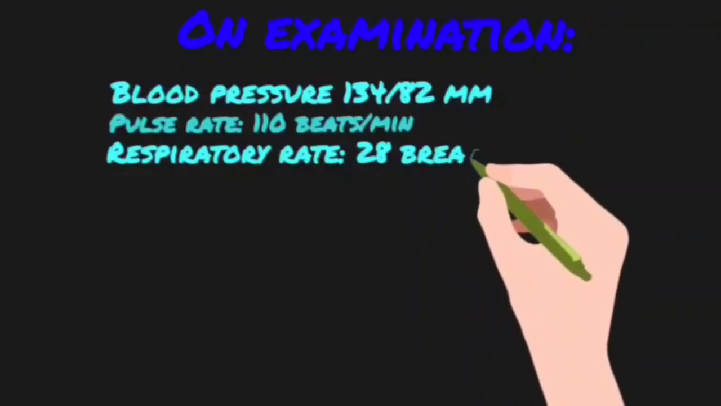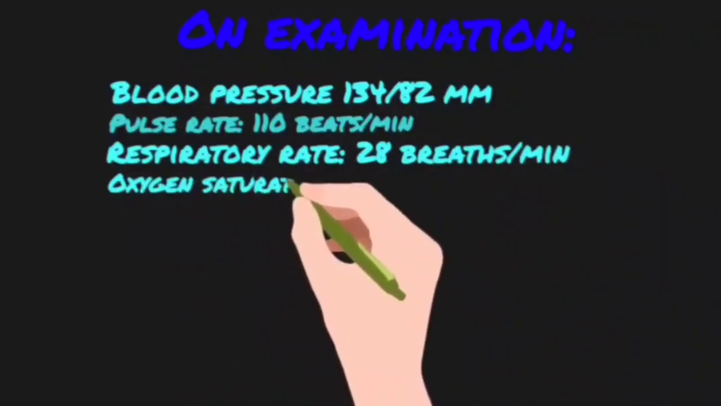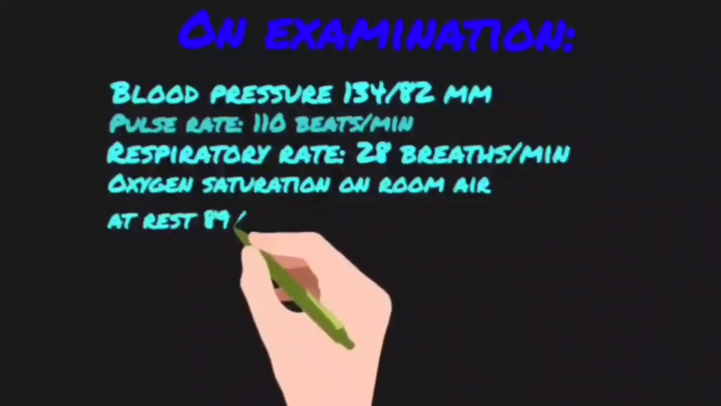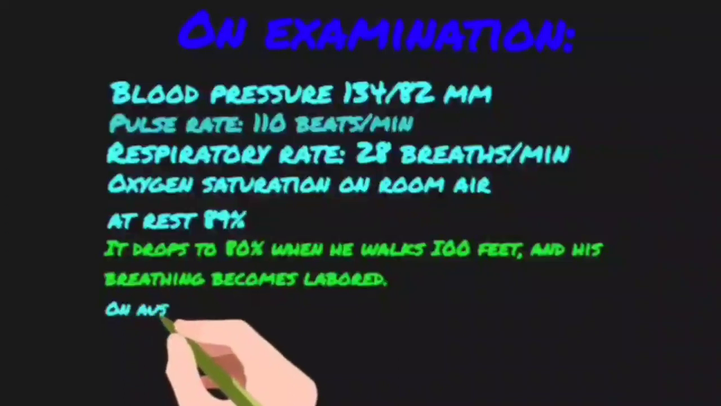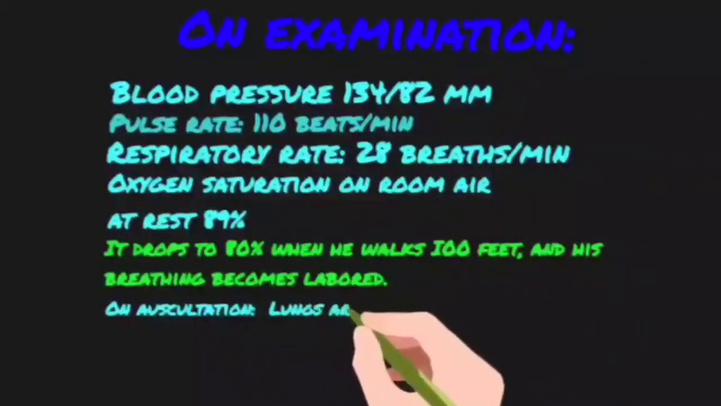Moving on, his oxygen saturation at rest was 89%, but it drops to 80% when he walks 100 feet. So, stop right there. This is a typical exercise oximetry seen in a lot of infections. On auscultation, his lungs were clear and he had white patches on the buccal mucosa.